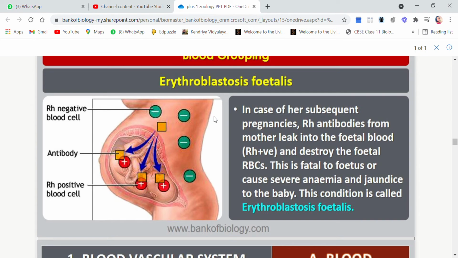And the blood test is not only for mother, it is also for father.